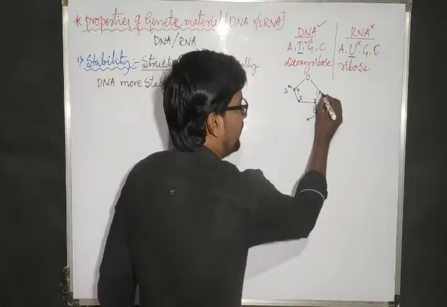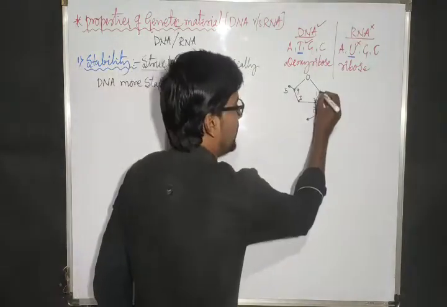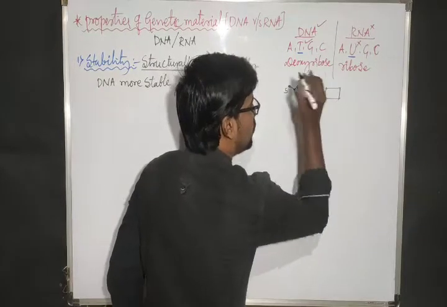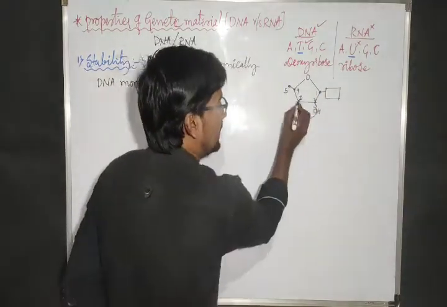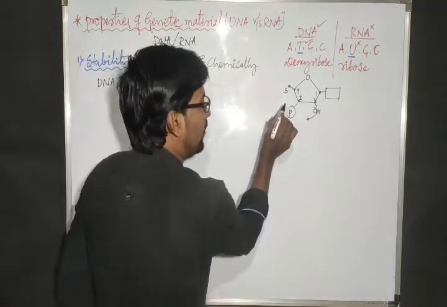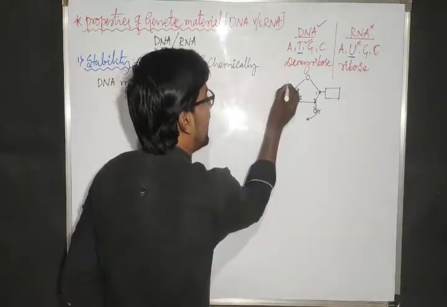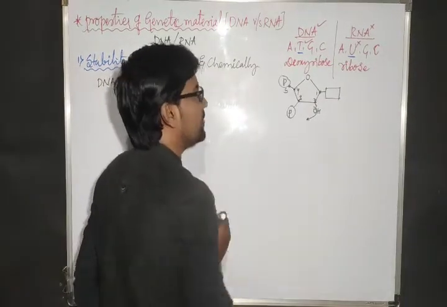Now the first carbon is attached to the nitrogen base. The third carbon will attach to a phosphate. The fourth carbon is attached to the fifth carbon, and then that fifth carbon will attach to a phosphate.